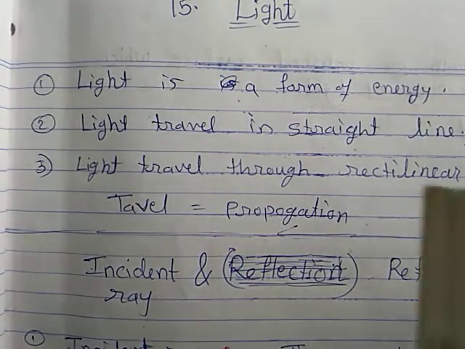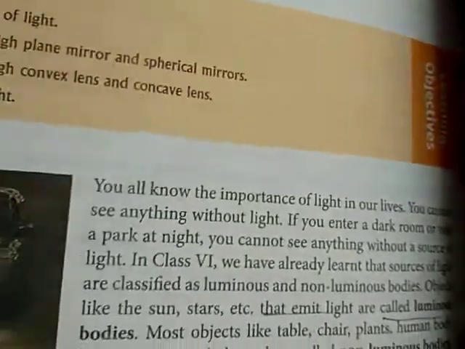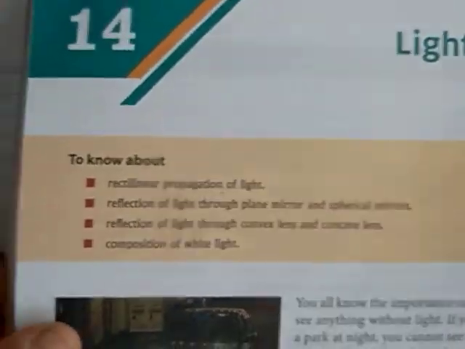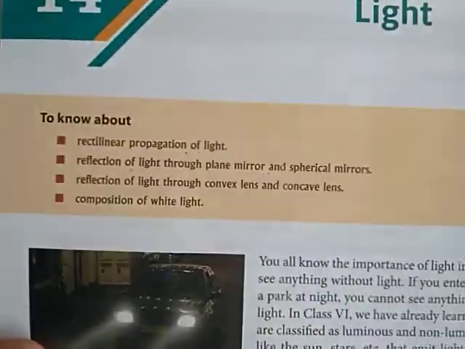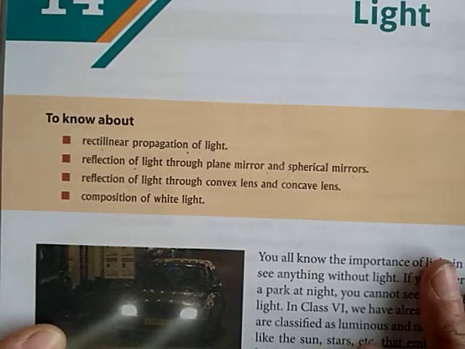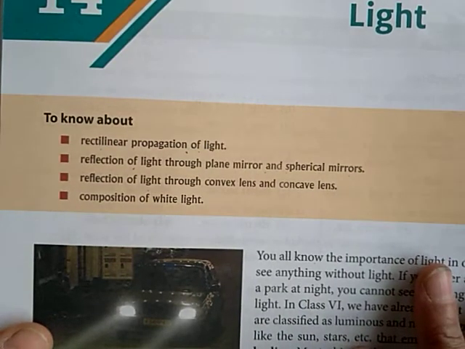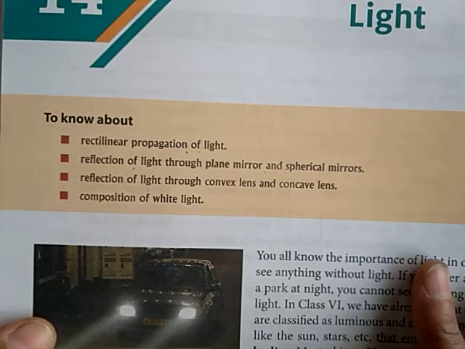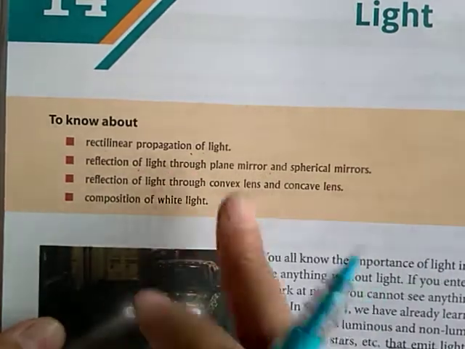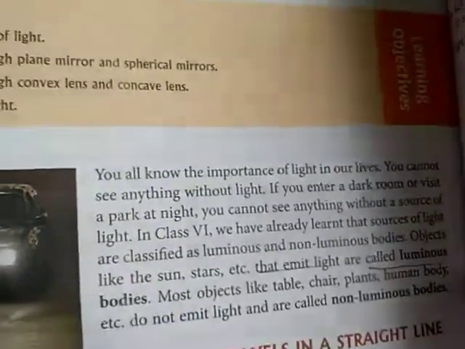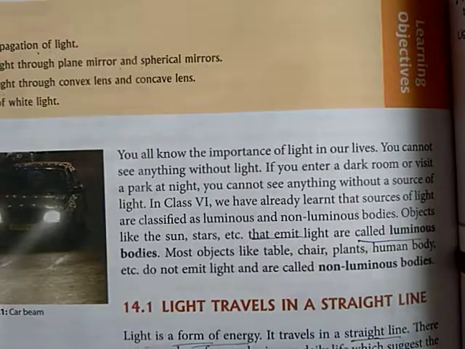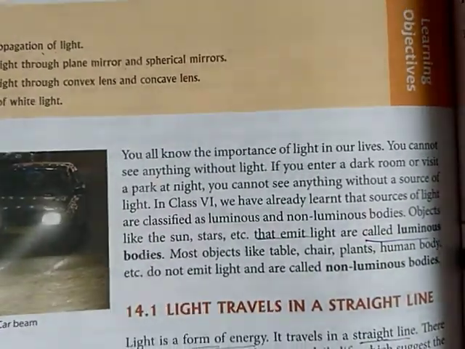मतलब वो सीधे और straight line में ही travel करता है. That property of light is called rectilinear propagation. Light never travel through the bent path. Okay, it is always rectilinear propagation. So light is, what is light? It is a form of energy.